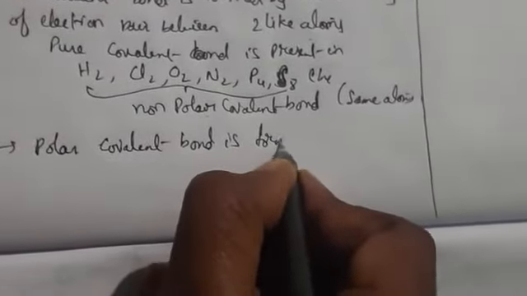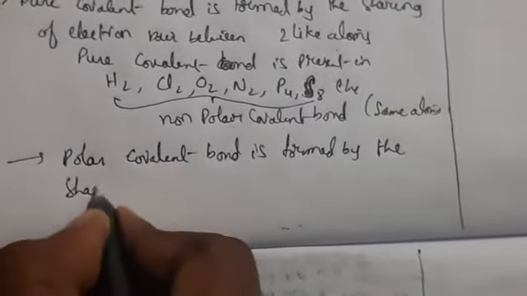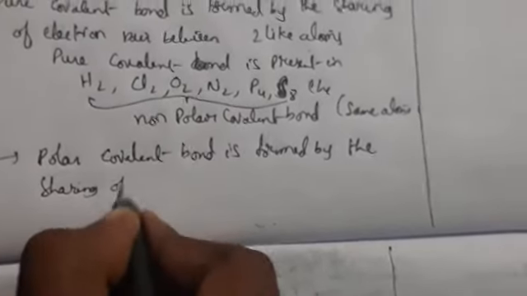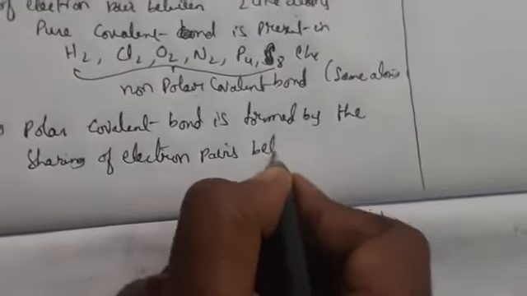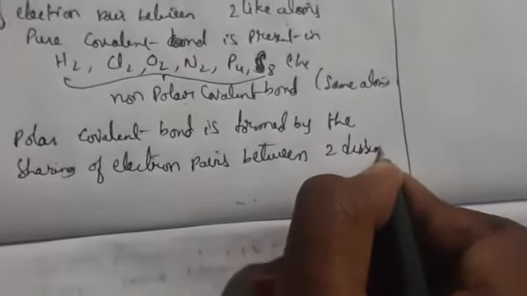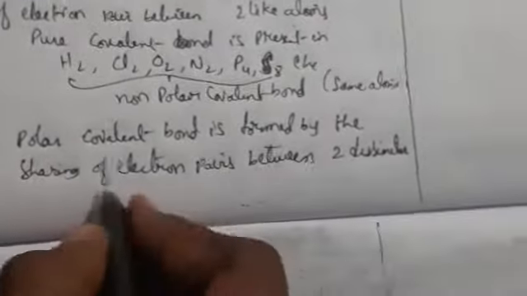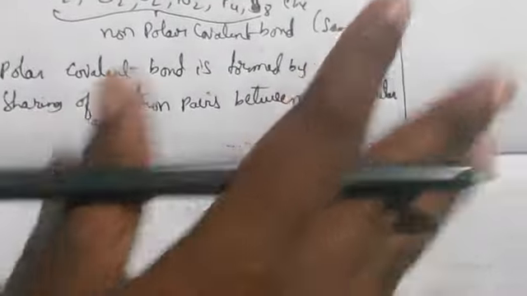Here a polar covalent bond is formed by the sharing of an electron pair between two dissimilar atoms. So what is a polar covalent bond? Sharing of an electron pair between two distinct, different atoms. The atoms we take should be different, or should have different electronegativity values.